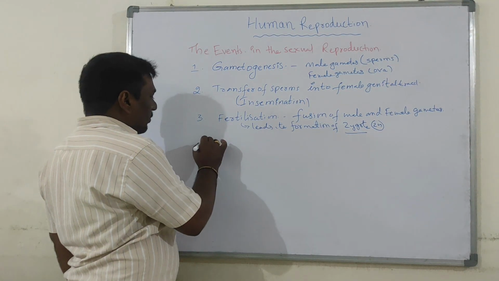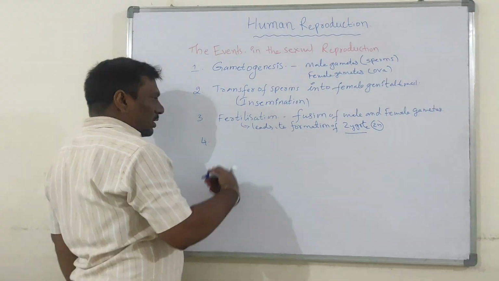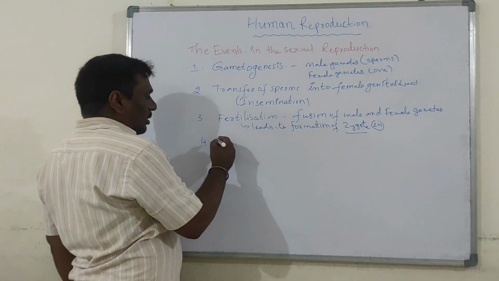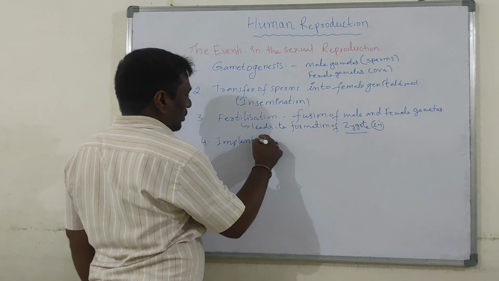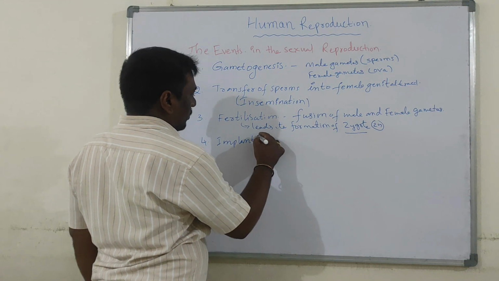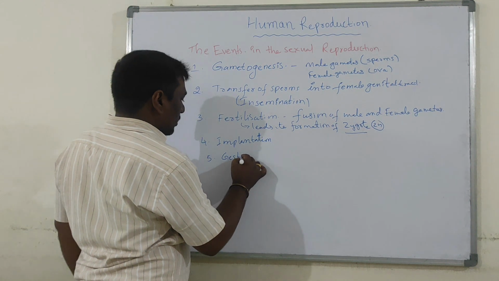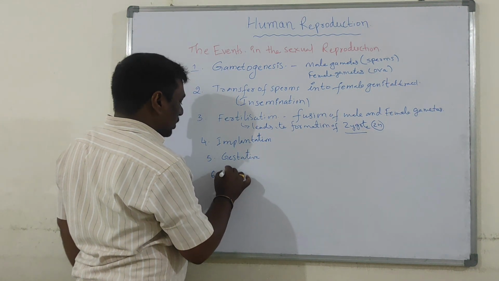Next, the fourth step in human reproduction, after the zygote, is implantation. Next, gestation. What is it? After gestation, parturition.